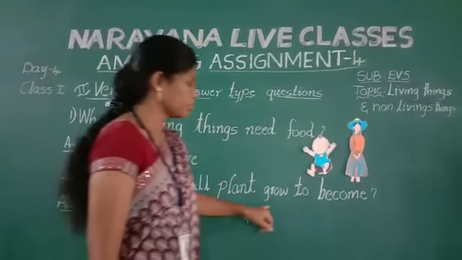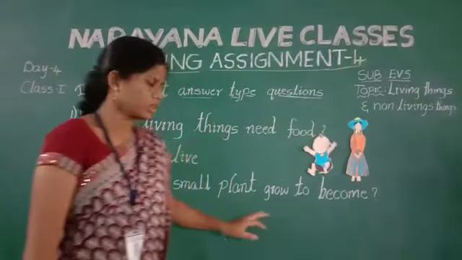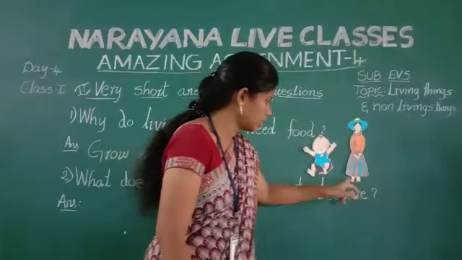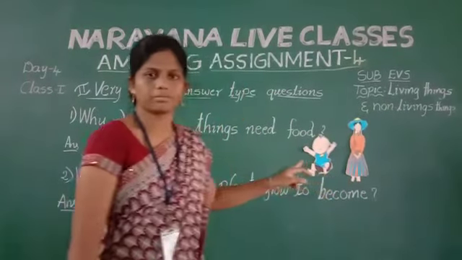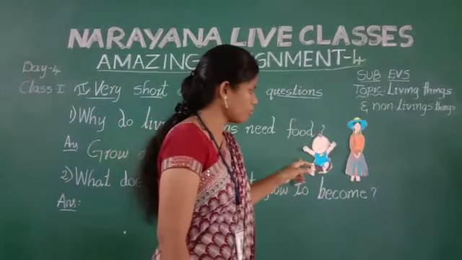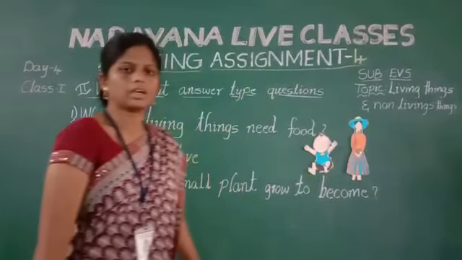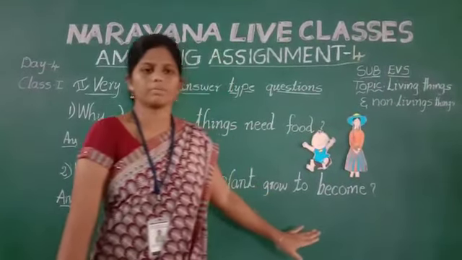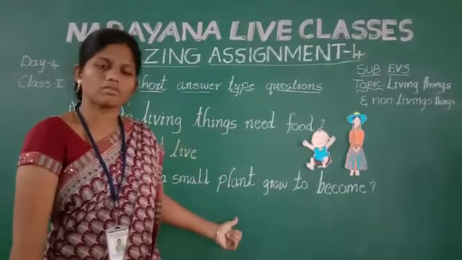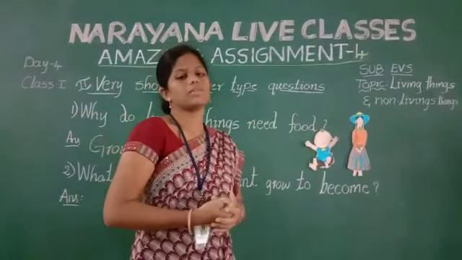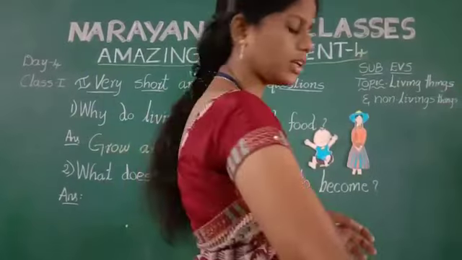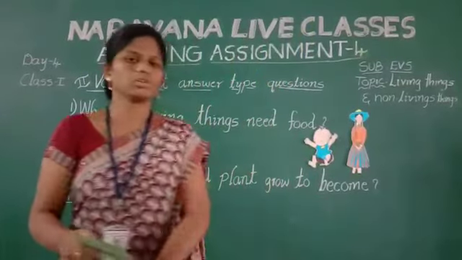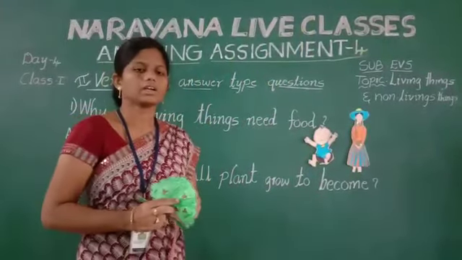What does a small plant grow to become? Actually, before this, the girl was a very small baby. After they can grow into a younger one. Like that only a small plant grows to become. Plants also grow. Why? Because plants are living things. Plants can grow to become a tree.